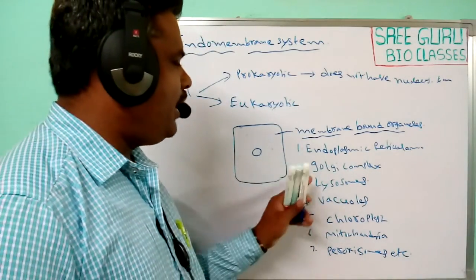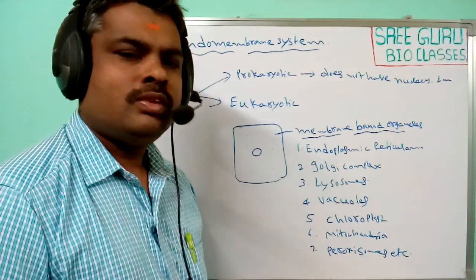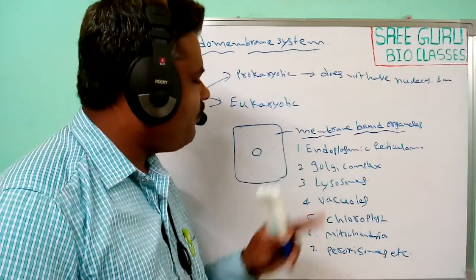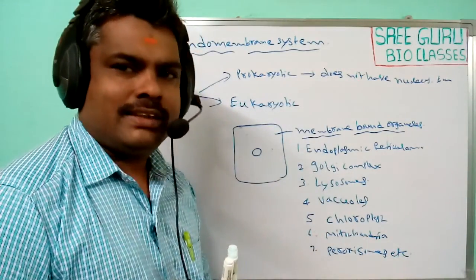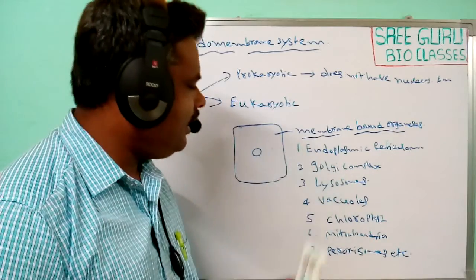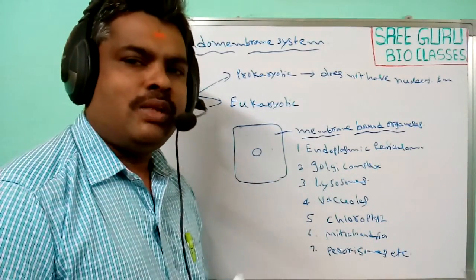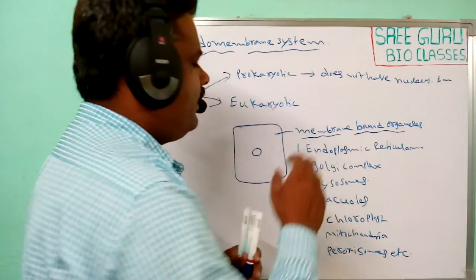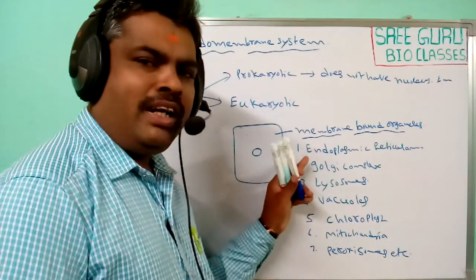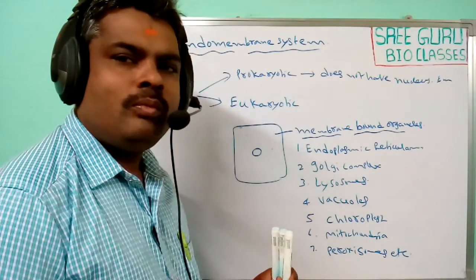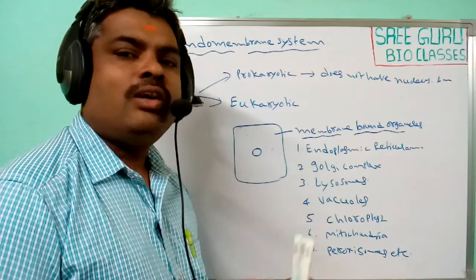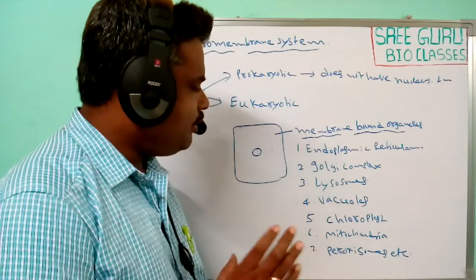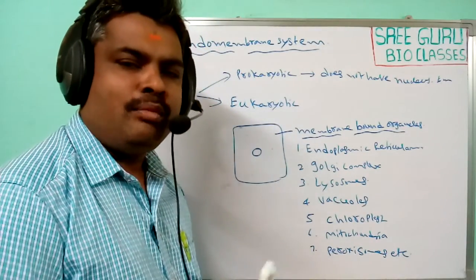All these membrane bound organelles have their own structure and perform specialized functions. Each and every cell organelle performs a specific function. But many of these organelles function in a coordinated manner, that means they work in a coordinated way.